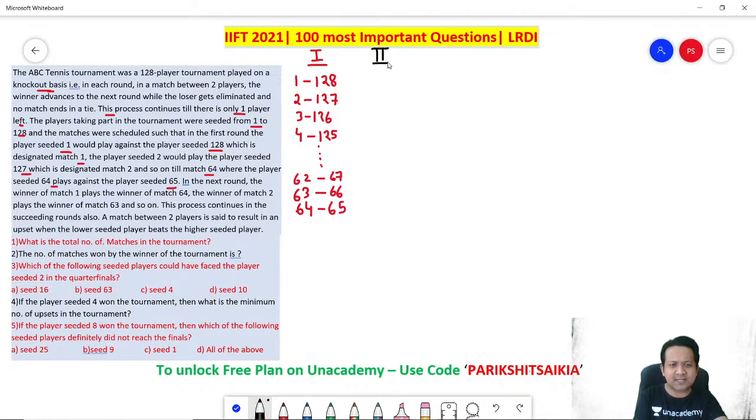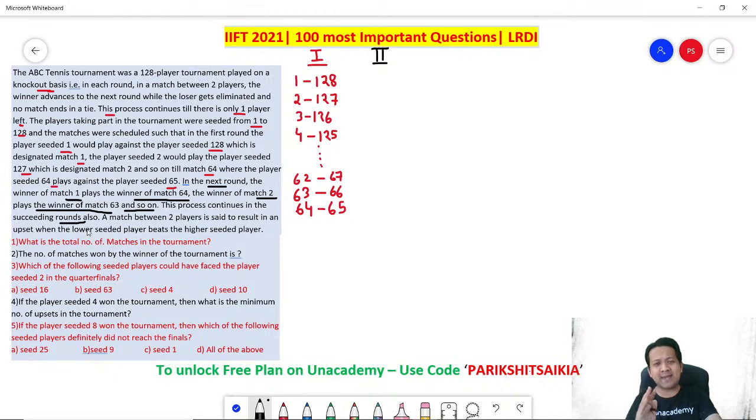Similarly, what will happen in the next round? Check it. In the next round, the winner of match 1 plays the winner of the last match, which is match 64. The winner of match 2 plays the winner of match 63, which is the second last match, and so on. So please imagine what is happening. First match winner versus the last match winner. Second match winner versus the second last match winner, and so on. This process continues in the succeeding rounds also.